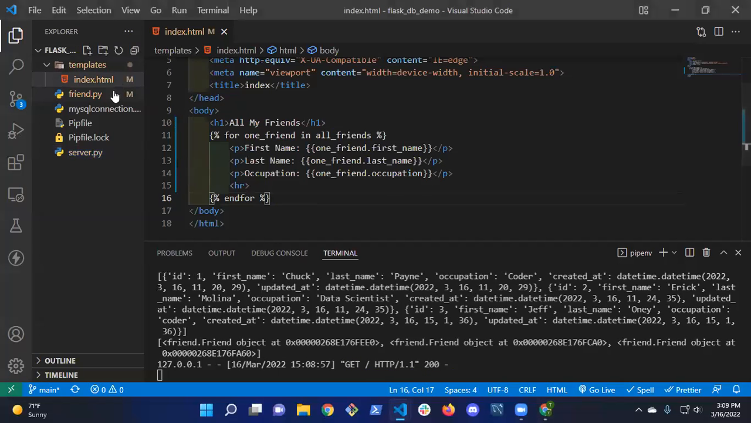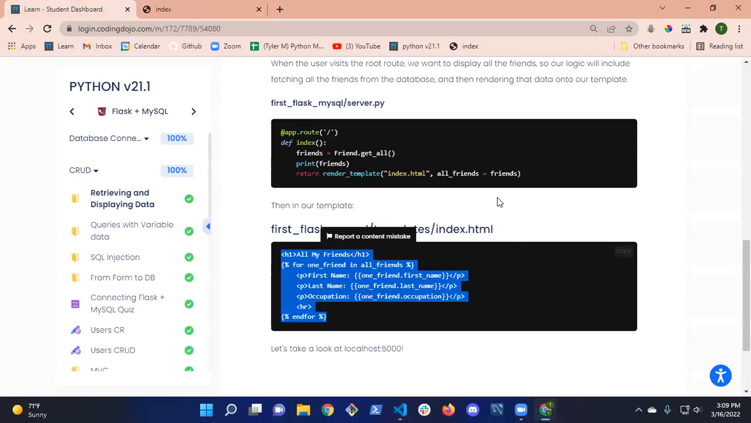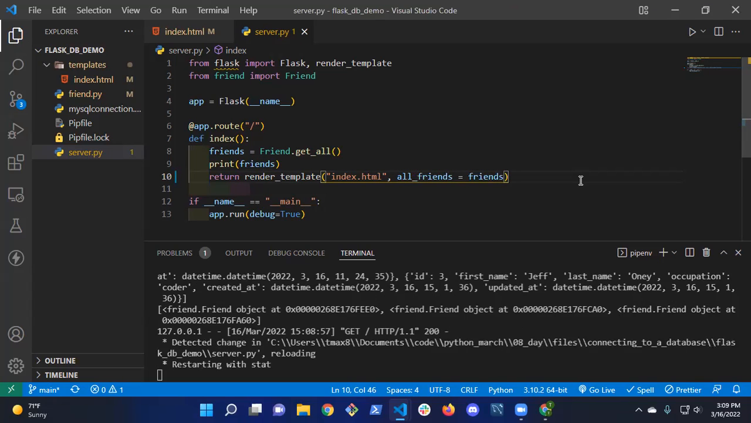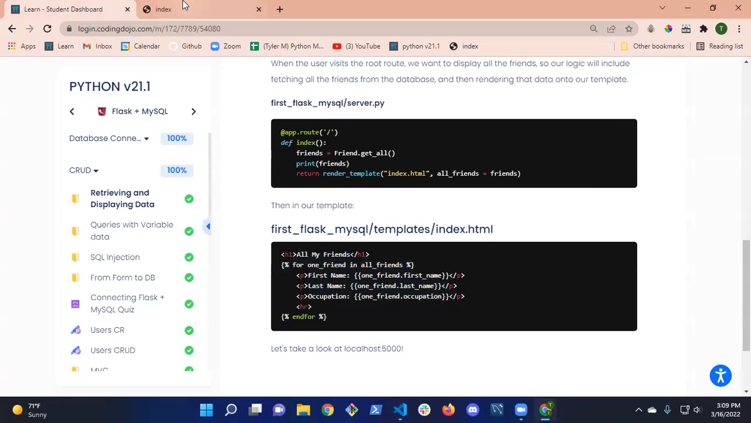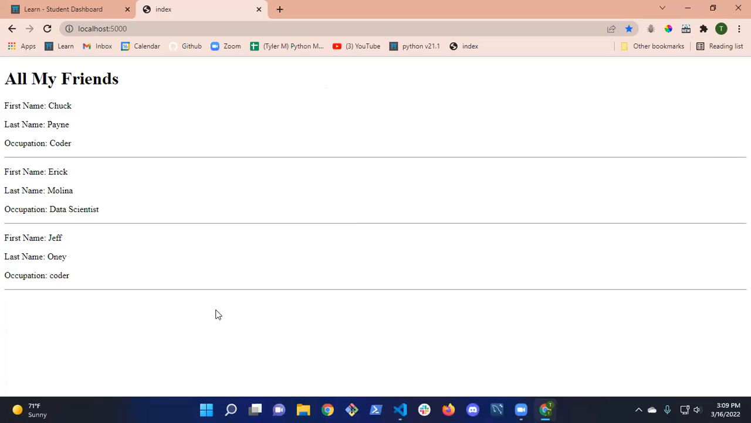So the issue is in the platform, they named the variable that they're passing all_friends, and I just called it friends. So I just need to come back into my route and change this to all_friends. Okay, so now if I save this, go back, refresh, I see all my friends.